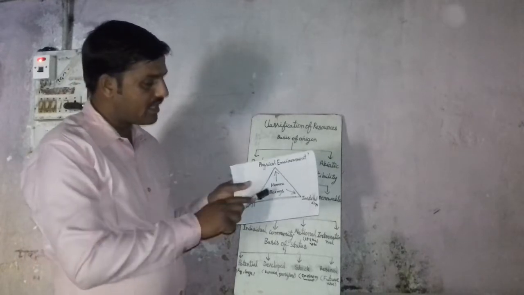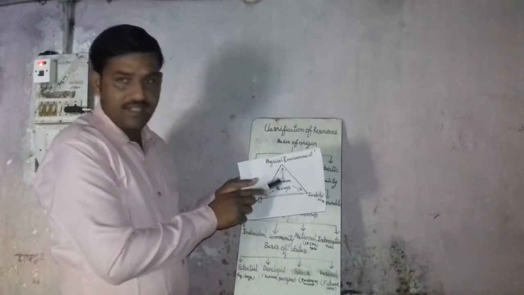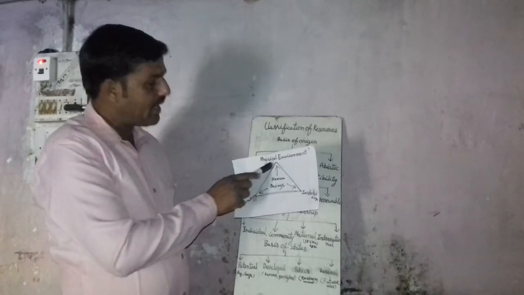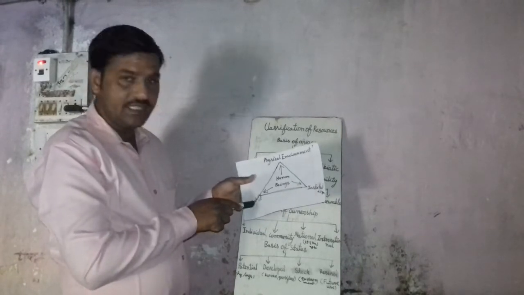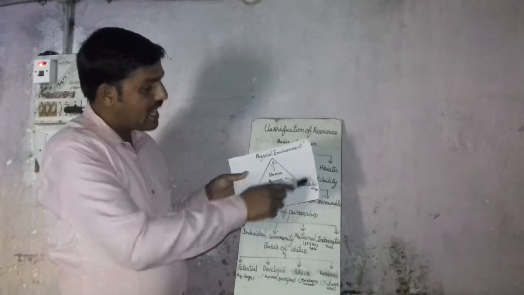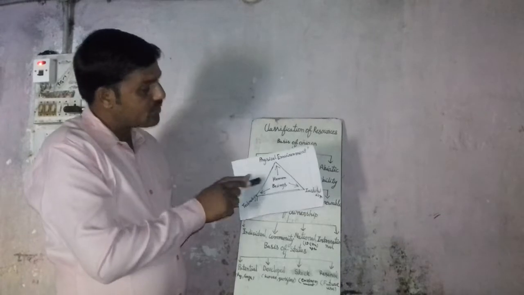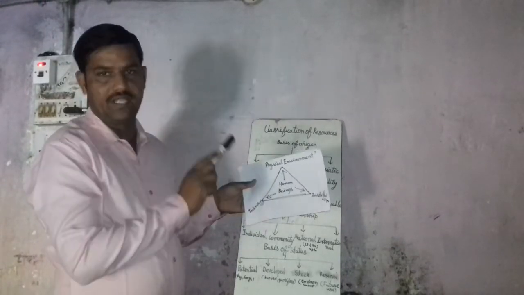I like human here in the center. We have the physical environment for any source and technology used by any institution that can be applied to these sources for the benefits and needs of human beings.